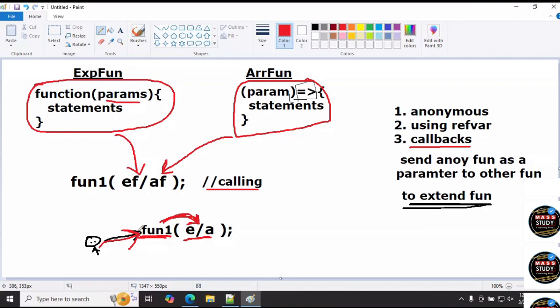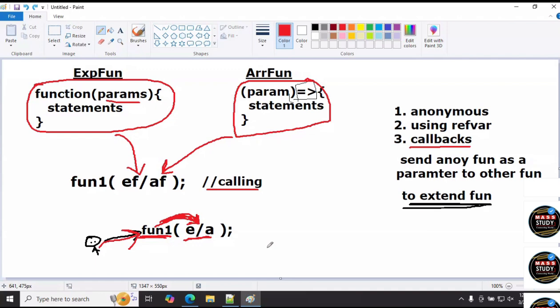The function fun1 is sending them. Who is calling my function? The same function sends the parameters also. So if fun1 is calling your expression function, while calling it sends your parameters. However many parameters are required, it passes all of them. If you are interested, use the parameters inside the program, otherwise leave them. Simple thing.